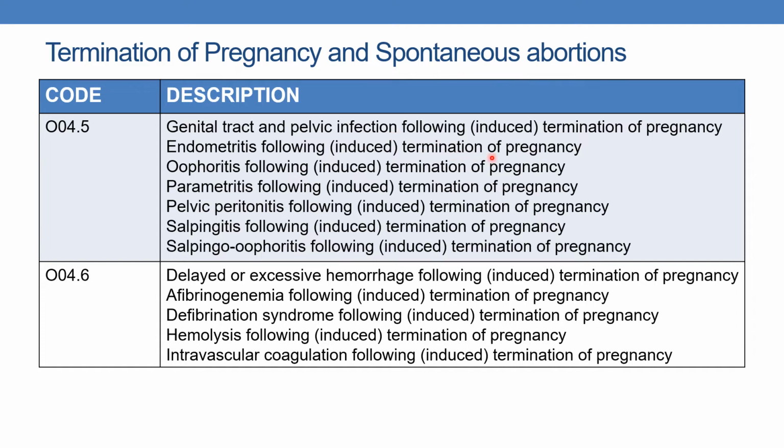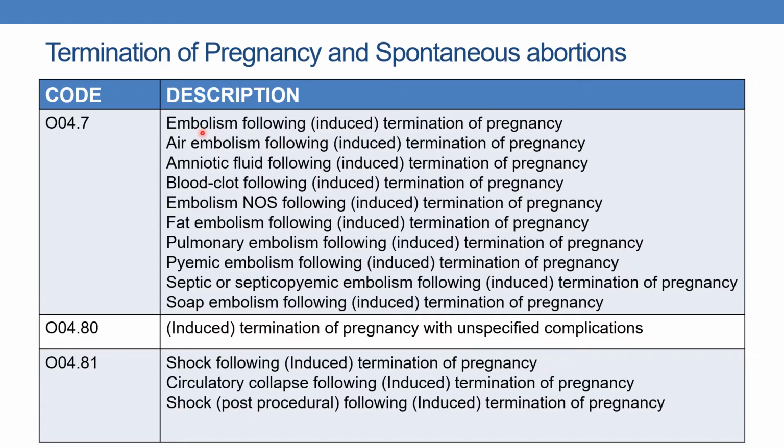Here, except for induced termination of pregnancy, all the synonymous terms are similar. If the physician documents endometritis, oophoritis or parametritis, pelvic peritonitis, salpingitis or salpingo-oophoritis following induced termination of pregnancy, the code is O04.5. And similarly, O04.6 indicates delayed or excessive hemorrhage following termination of pregnancy. And whenever the physician documents any of these synonymous terms that are under this code, you need to code O04.6.